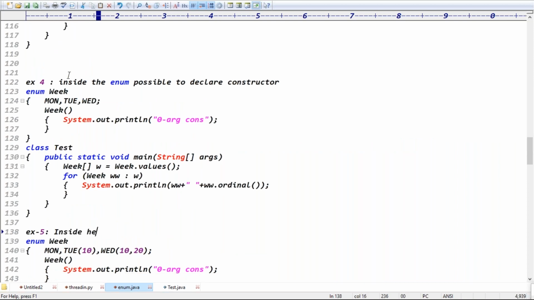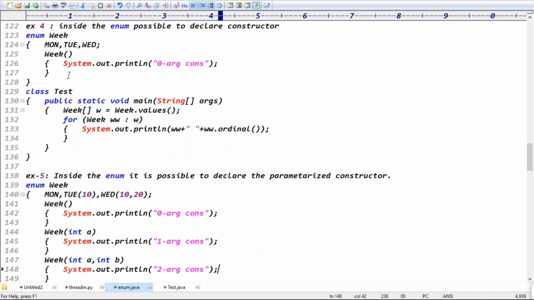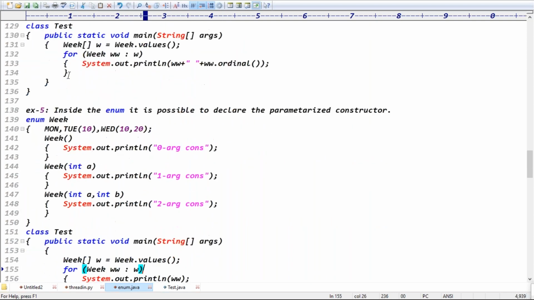Because inside the enum, it is possible to declare the parameterized constructor, right? Exactly, guys. Inside the enum it is possible to declare the parameterized constructor.